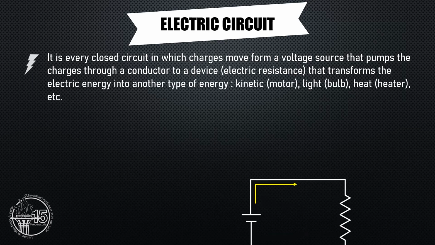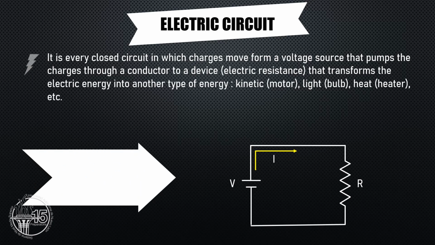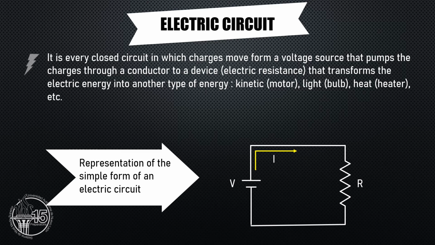An electric circuit is every closed circuit in which charges move from a voltage source, which is pumping the charges through a conductor, to a device that transforms the electric energy into another type of energy: kinetic, light, heat, etc. There are 2 main kinds of circuits: series circuit and parallel circuit.